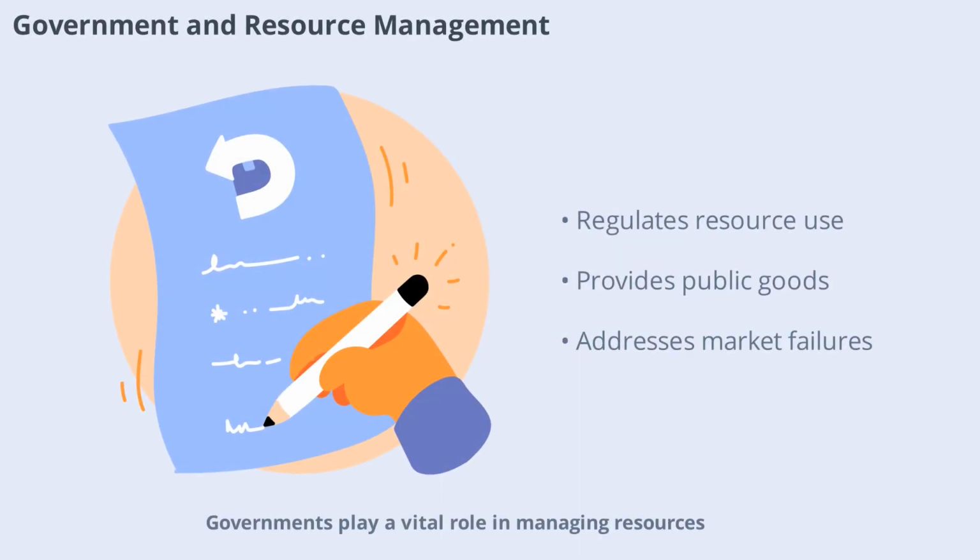Governments play a vital role in managing resources, especially when markets fall short. They can regulate the use of natural resources, provide public goods like roads and schools, and address externalities such as pollution. Through taxes, subsidies, and laws, governments influence how resources are used and distributed. Effective government policies can promote sustainability, equity, and economic stability. However, poor management or corruption can lead to waste and inefficiency. Let's examine how government actions shape resource management.